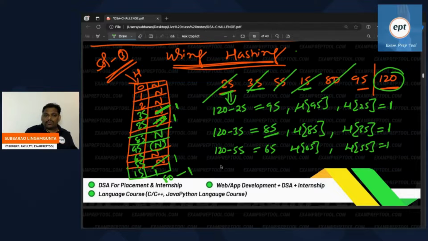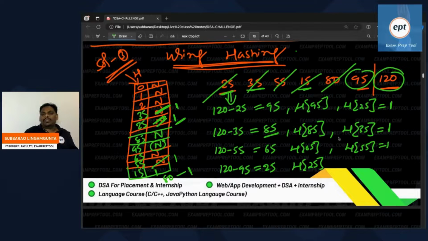Now observe, 95 is coming. 120 minus 95 goes to 25. Now check the hash table of 25. The hash table of 25 is 1, which means 25 is available. 95's matching number is 25. Now 95 came, and previously 25 came. So by adding both of them, 120 will come.